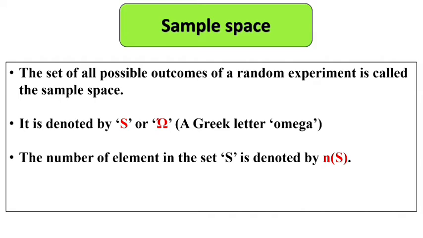So here we read n(S), which means the number of elements in the sample space. The sample space is a finite number, not infinite, it is limited. Like when a die is thrown, there will be 6 samples. When a coin is tossed, there will be 2 samples. It means it will be a finite number. So I think here you have understood about the sample space.